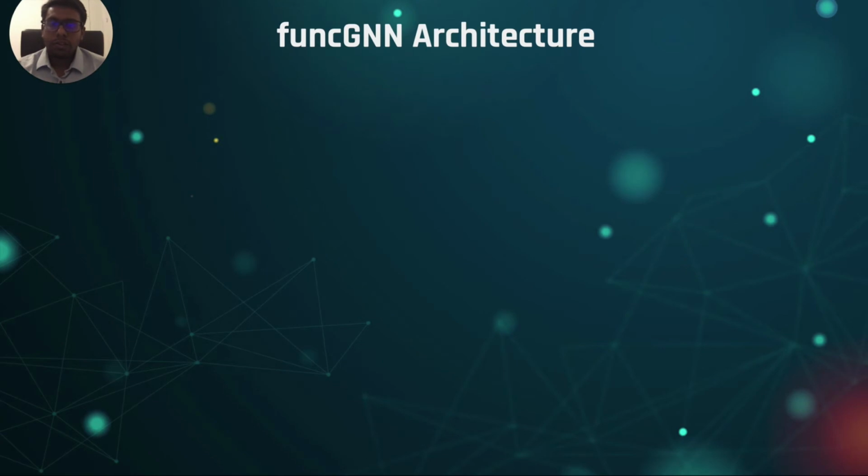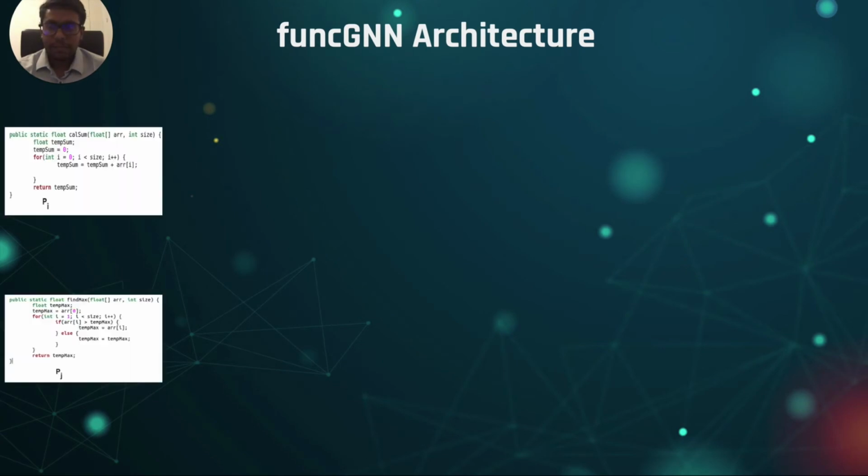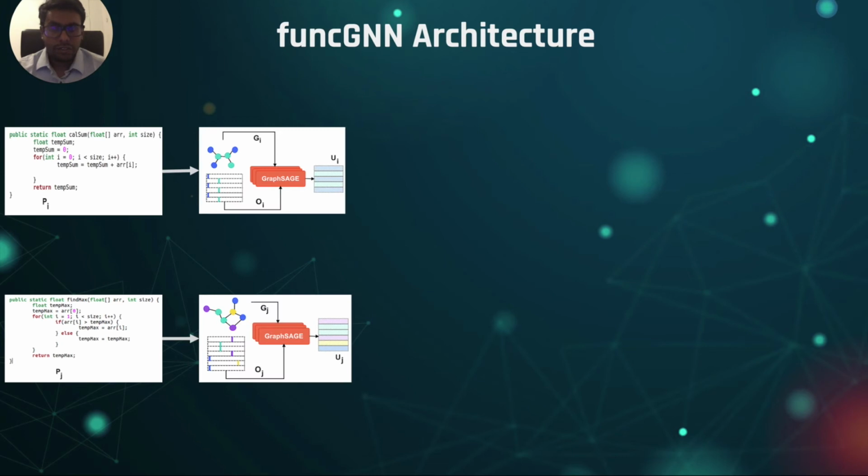We will now go through the architecture of our paper, FuncGNN. We take two programs, Pi and Pj, and the task is to identify their similarity. First, we construct their labeled control flow graphs, and each node in the graph is provided a unique label in a one-hot embedding format. These embeddings are passed through the GraphSage algorithm, which is a graph neural network using a sampling and aggregation method. The end result is the updated versions of the node embeddings, which can be used to calculate the overall graph embedding.